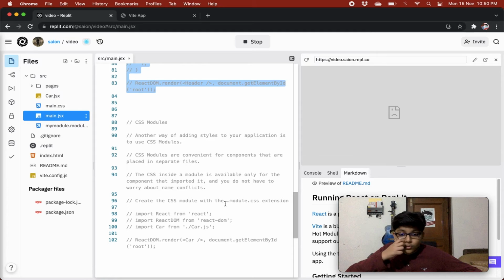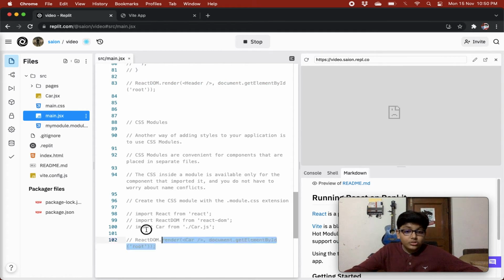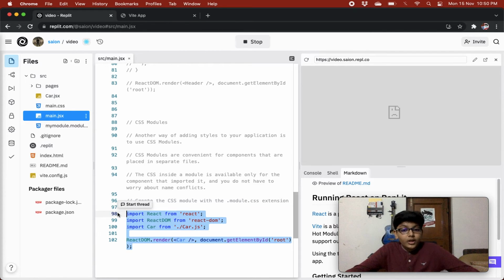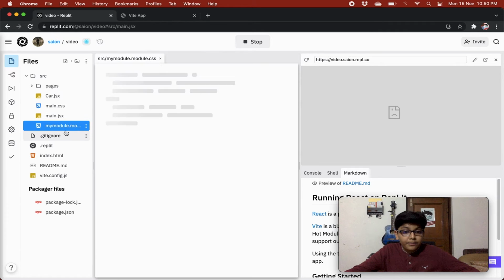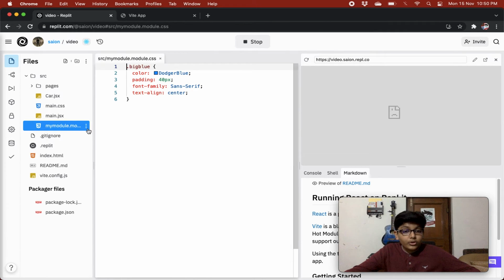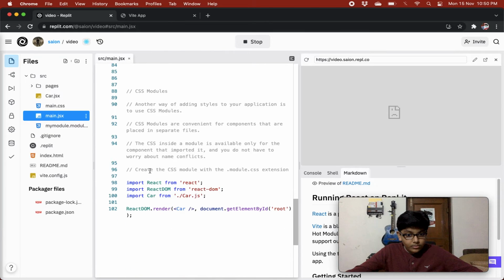So create the CSS module with the dot module dot CSS extension. Over here I have created a my module with the dot module dot CSS extension. If I rename this, you can see it is dot module dot CSS, right? And in this we have added styles to a big blue class: a color red, a color dodger blue, padding 40 pixels, font family sans serif, and text align center.